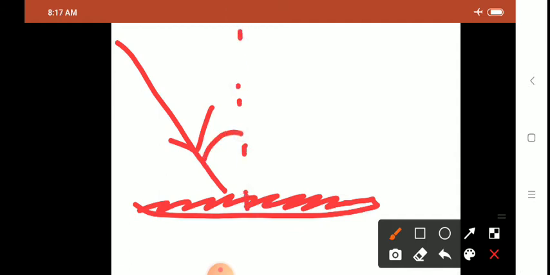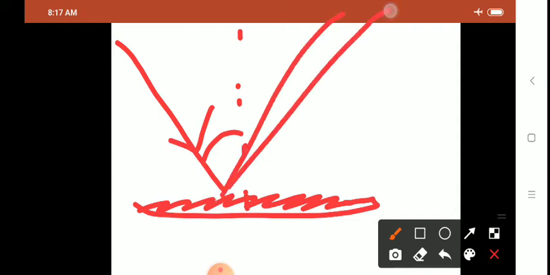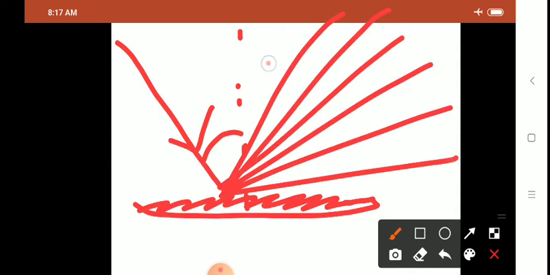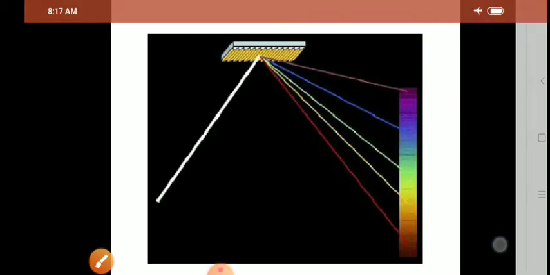When the polychromatic light falls on it, this is called the incident light. This is the angle of incident light. Now this light is split up into different wavelengths by the diffraction grating. Is that clear? That is how a diffraction grating works.